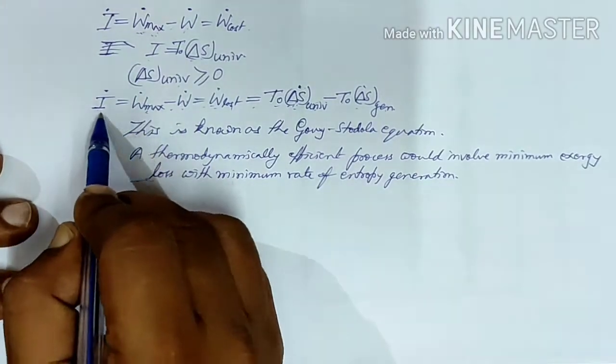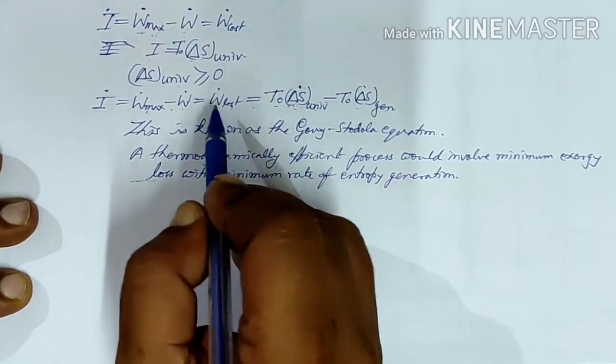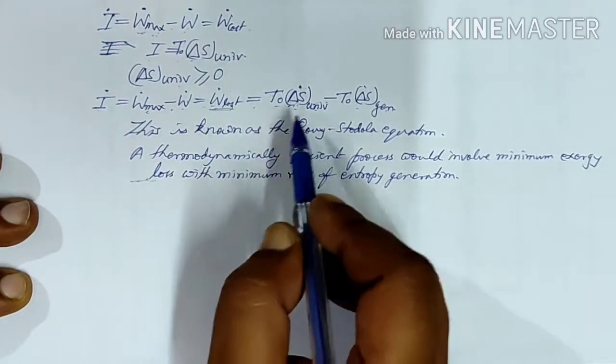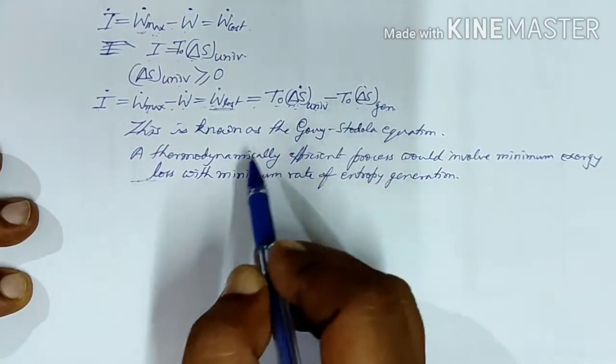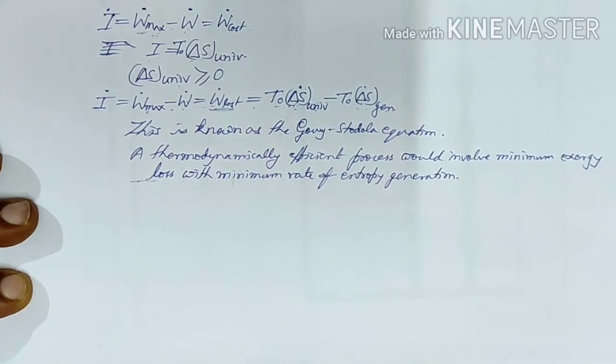If we see from this equation, if the process is more and more reversible, then you will find the work loss will be less and less, and the entropy generation will also be less, the more reversible the process is.